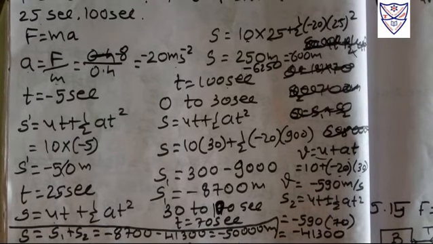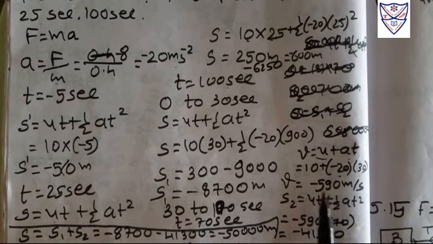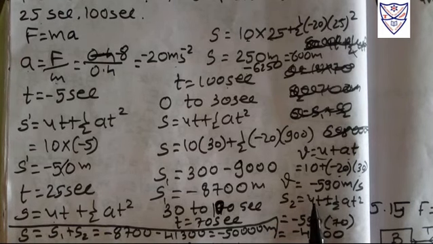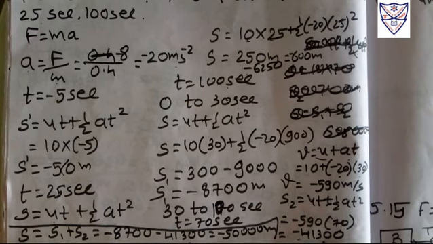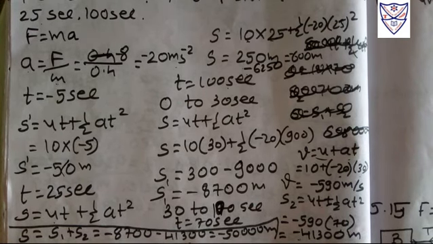From 30 onward the initial velocity will be minus 590, so we write minus 590 into time 70 seconds, because 100 minus 30. Minus 590 into 70 will be minus 41300 meters. This is for the time interval from 30 to 100 seconds.